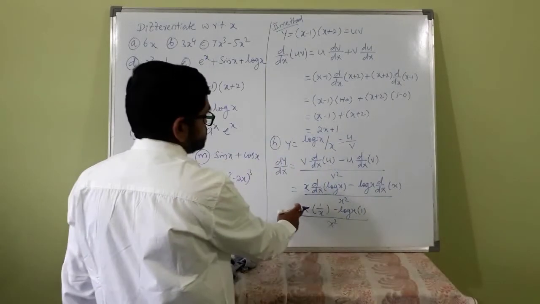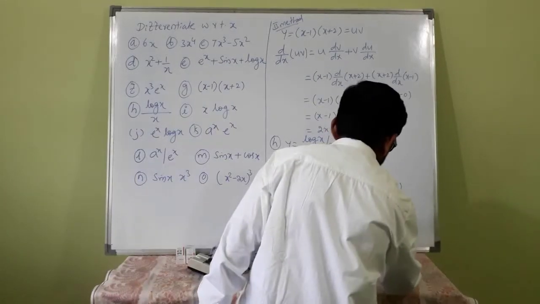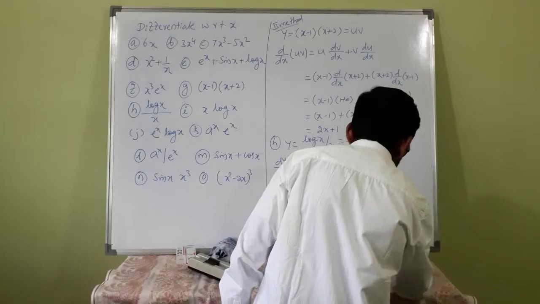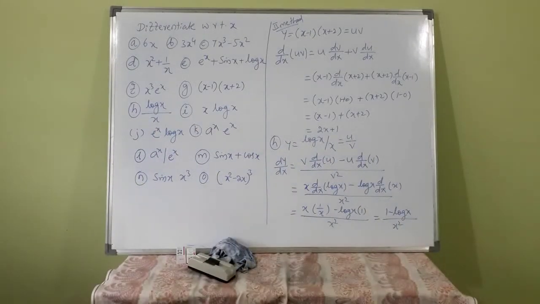So x gets cancelled here. 1 minus log x, answer is 1 minus log x divided by x squared. It is the required answer.